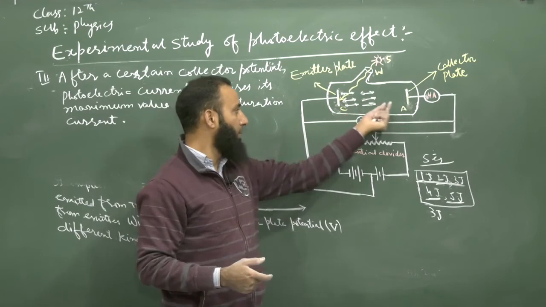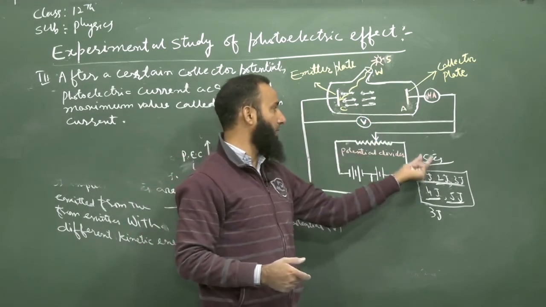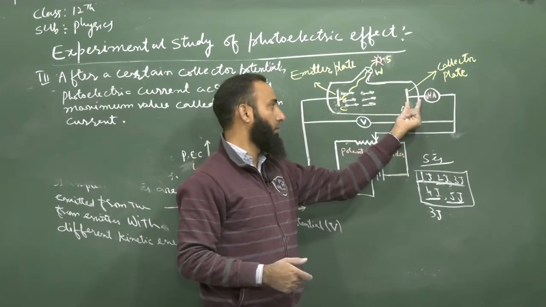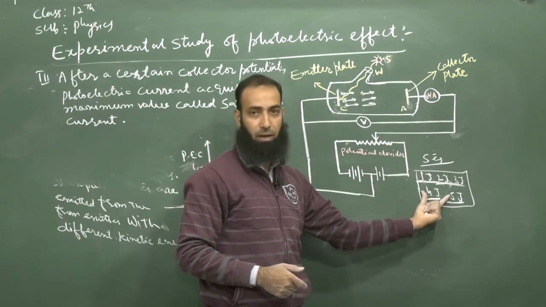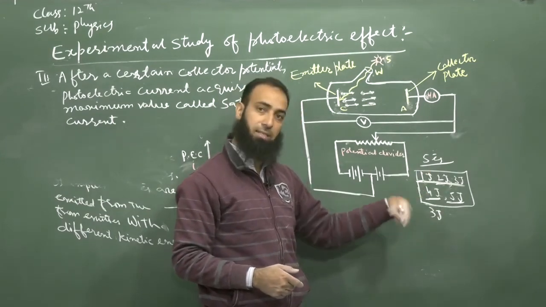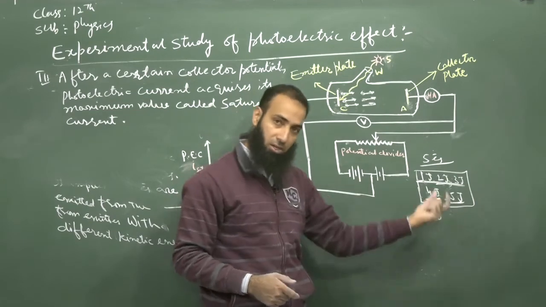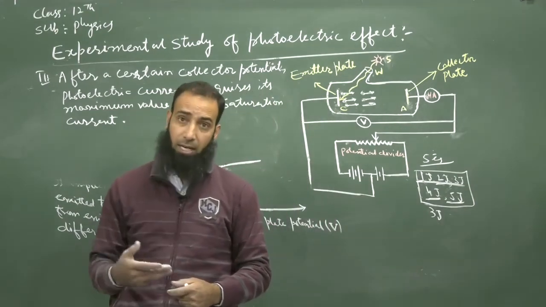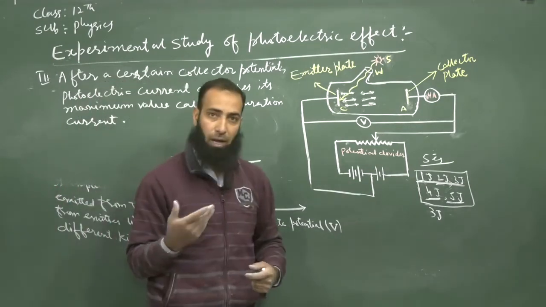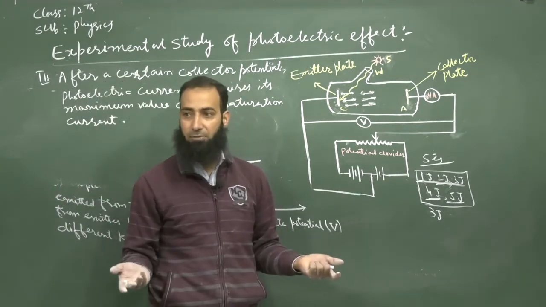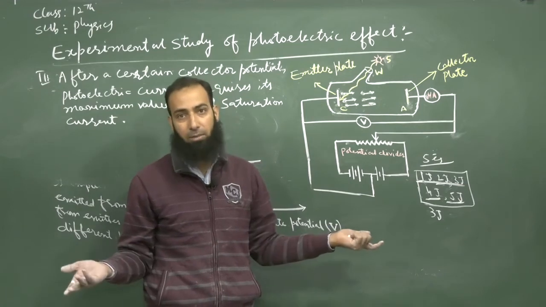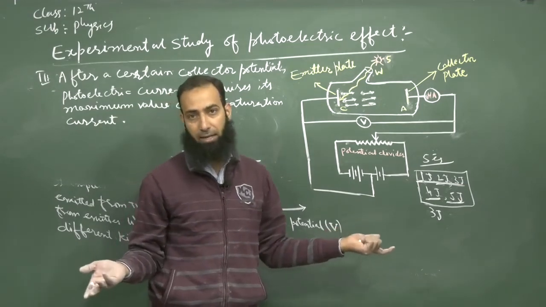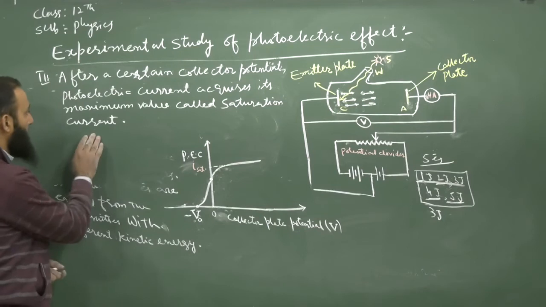Fixed means in 1 second, the number of electrons reaching the collector is 5, in the next second again 5, in the third second again 5. That is why the current remains fixed. The charge flowing per unit time is 5 electrons per second. That is fixed. This is what it implies.